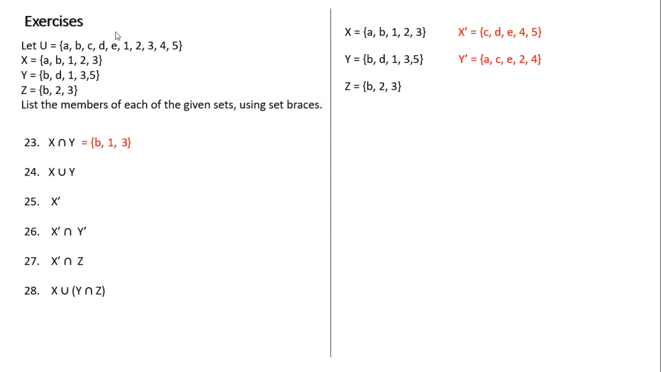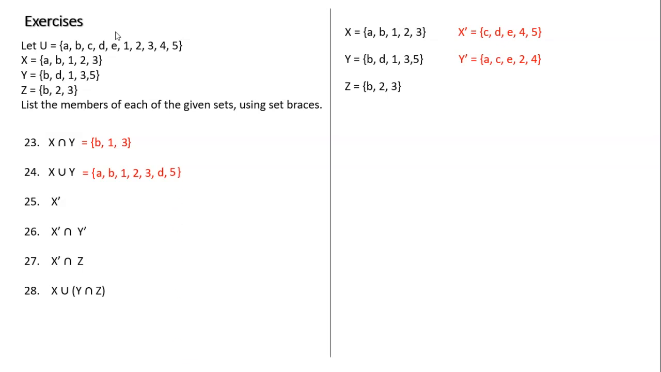What about the union? The unions are easy. The way I do the unions is I start with X. I write all of the ones in X. So X is A, B, 1, 2, 3. And then I start adding the ones from Y, but not the duplicates. So Y that's not already written there has the D and has the 5.